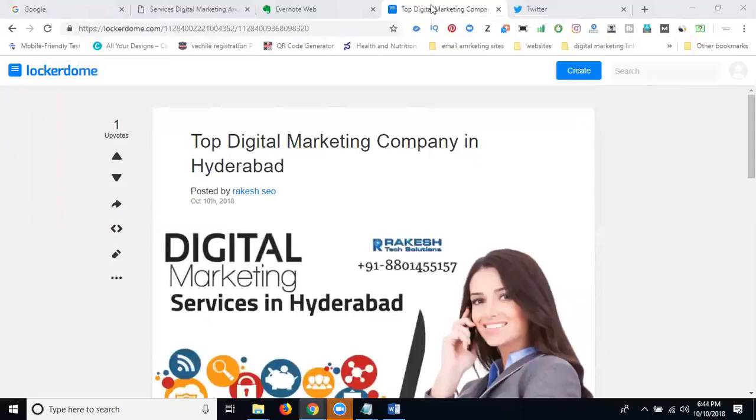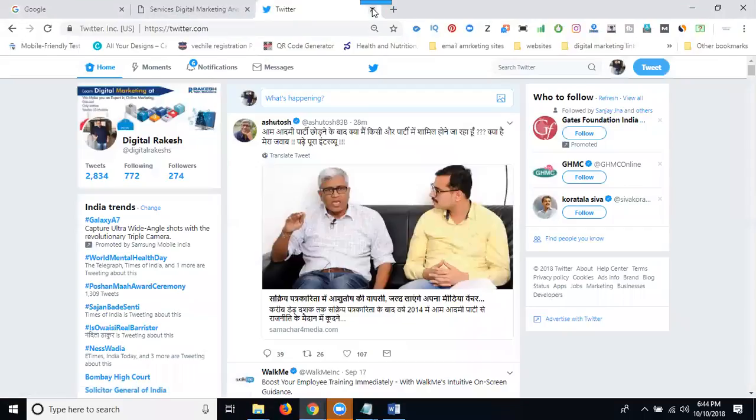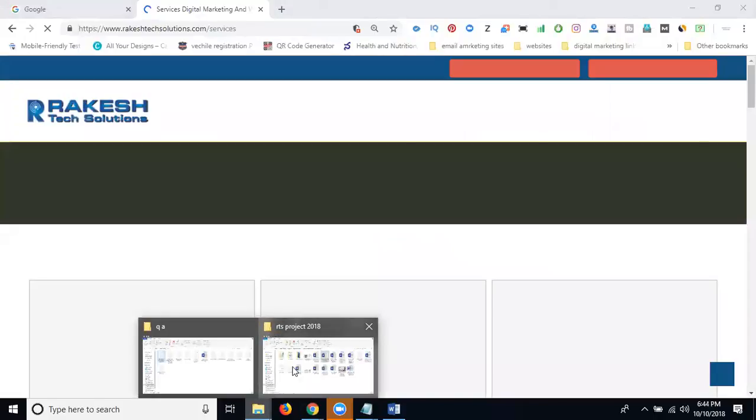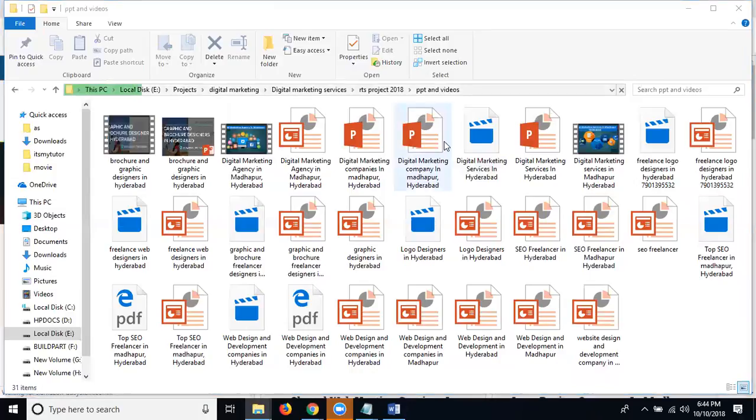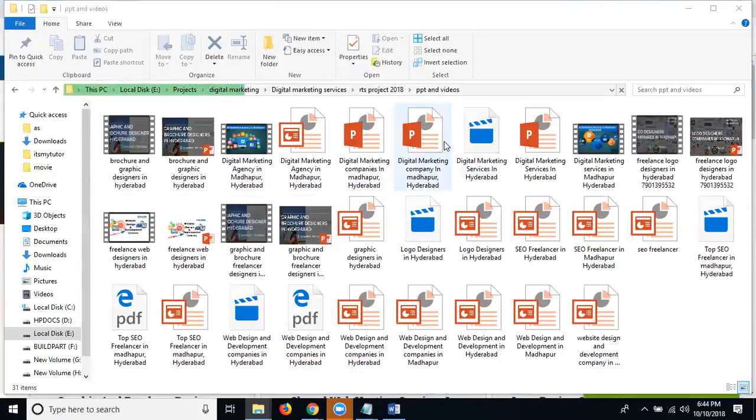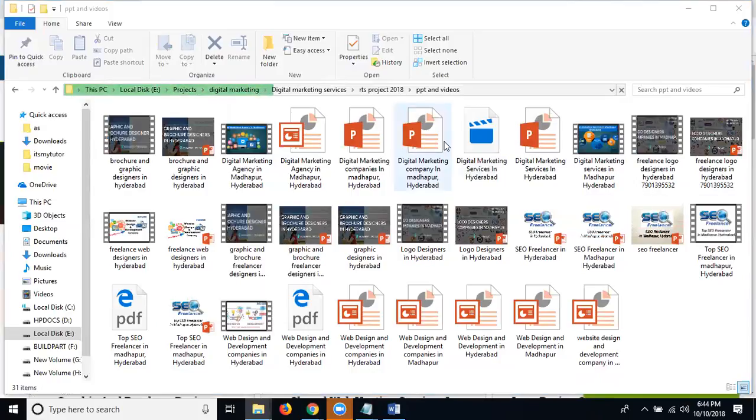One is called Evernote, second will be Locker.com. These are two websites. Another way of promoting your content is making a PPT presentation for this video content. First, we make a PPT presentation with each keyword in one PPT. This PPT presentation we can submit to sites in two ways: submit the PPT directly, or translate the PPT to PDF and submit it on the site.